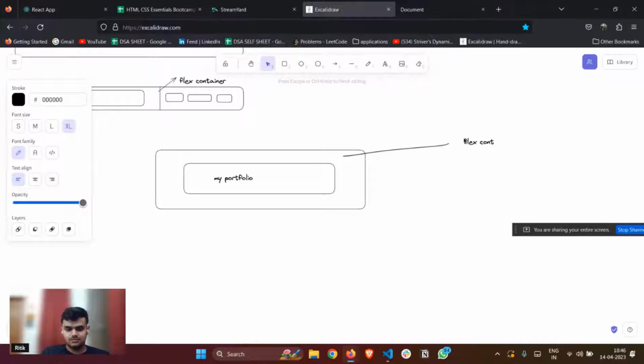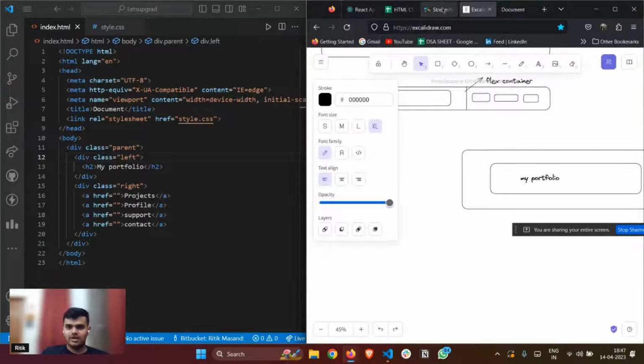And if I give this a flex container, obviously I just need to do justify and align center so that it comes in between. Got it? Got this part?